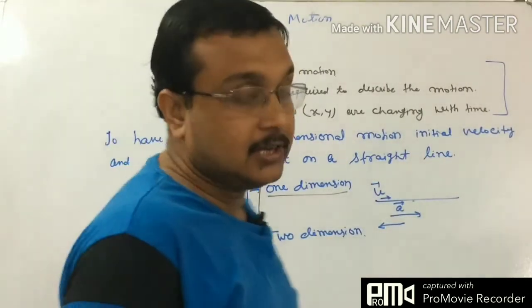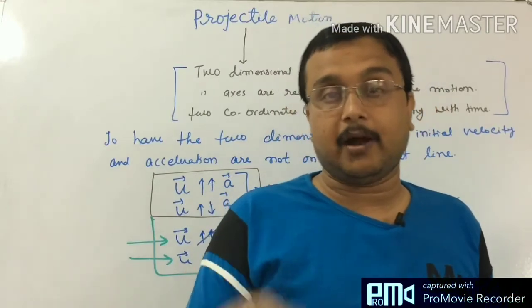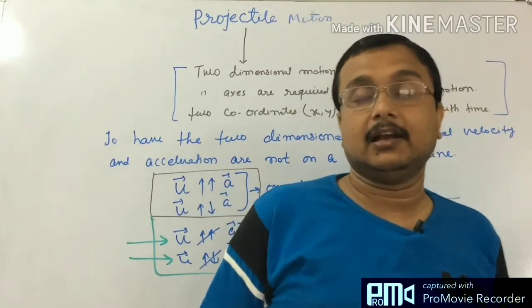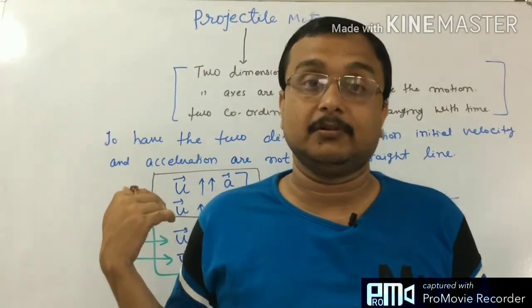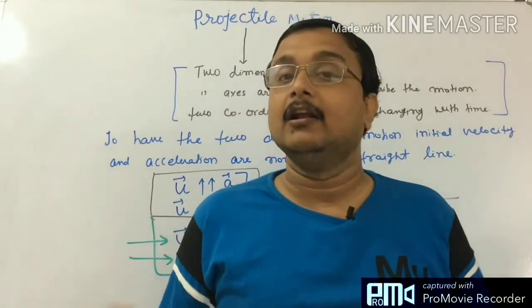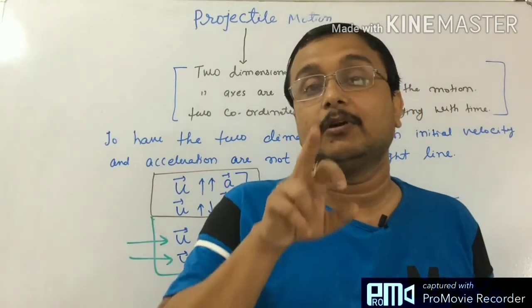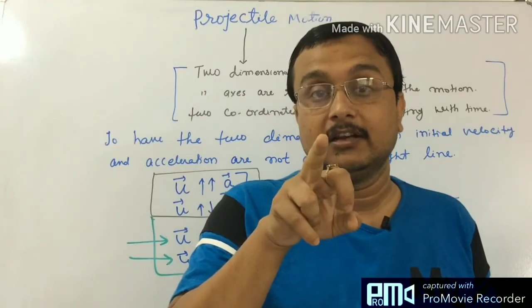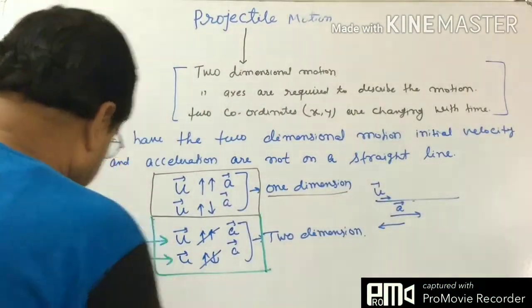So, for two dimensional motion, the initial velocity must be given to a particle in such a way that the acceleration does not occur in the same direction or the direction opposite to the initial velocity, meaning parallel and anti-parallel. When we say parallel and anti-parallel, we are talking about 0 degree and 180 degree. So, what will happen here?